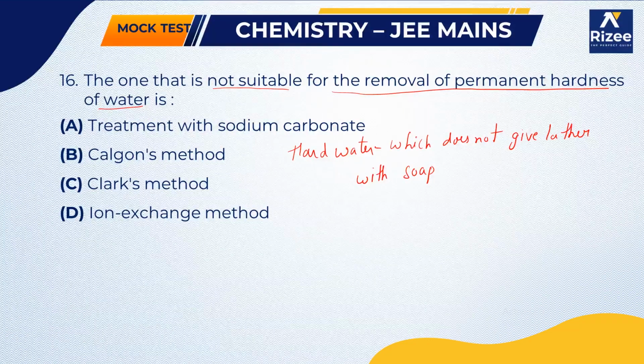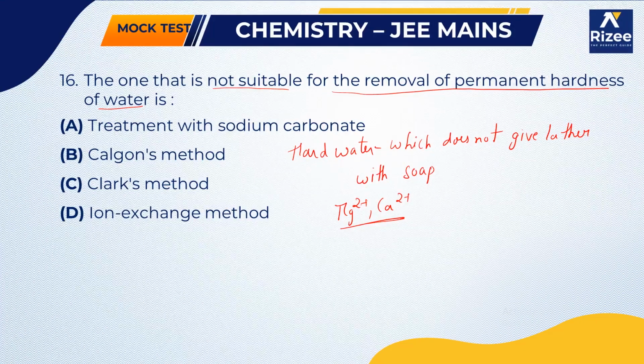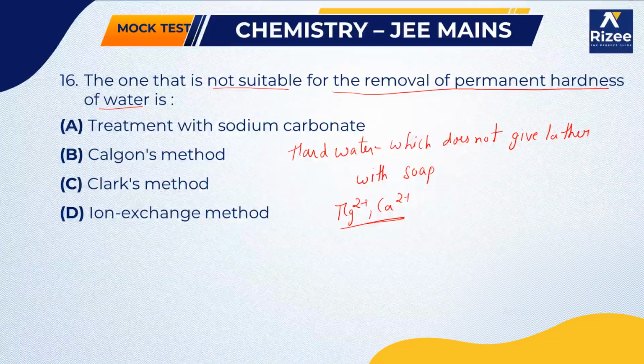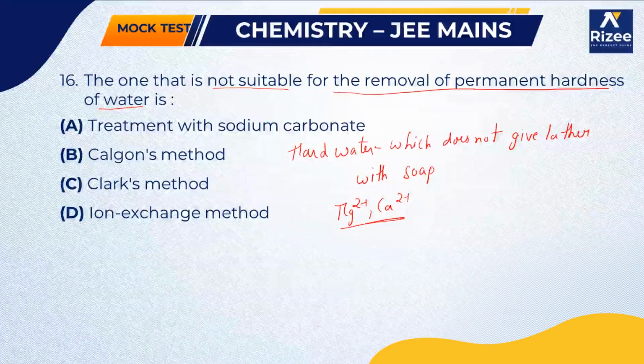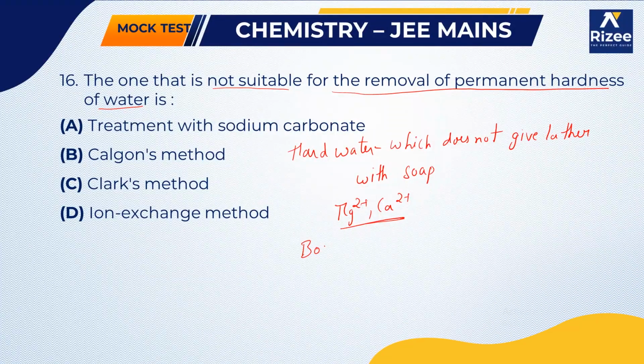The presence of magnesium ions or calcium salts makes water hard in nature. Generally two types of hardness are there: temporary hardness and permanent hardness. Temporary hardness can be removed by boiling the water or by Clark's method. So here he is asking which is not suitable for the removal of permanent hardness of water.